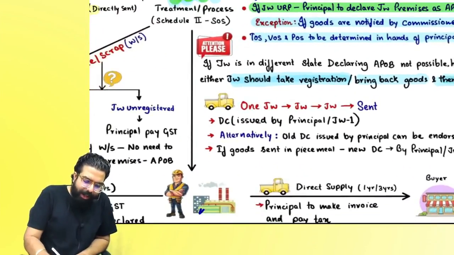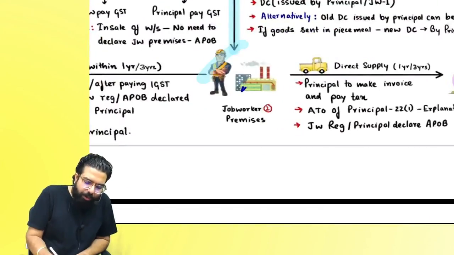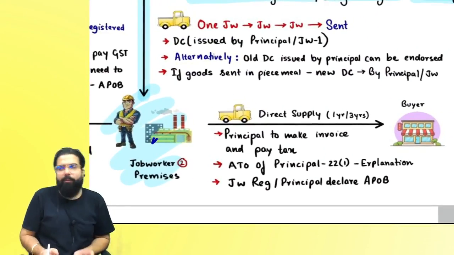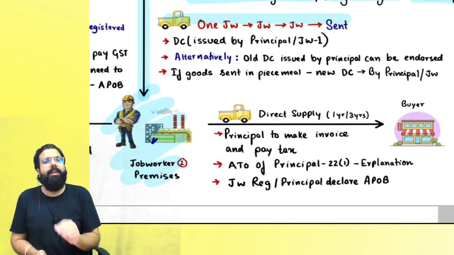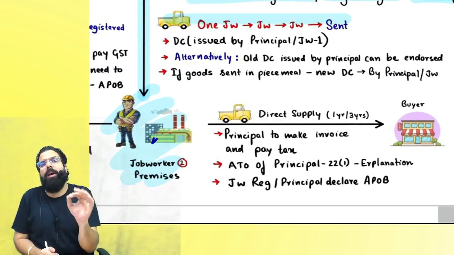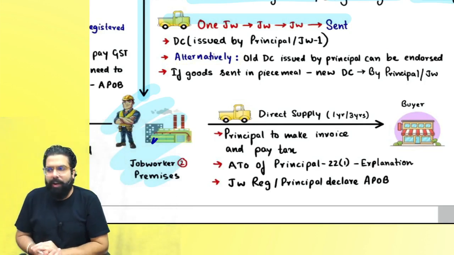Yes, sir. Sir, can the goods go from one job worker to another job worker? Job worker number 1 to job worker number 2? Yes, goods can go from one job worker to another job worker, no problem. Always remember, when the goods are going from one job worker to another, principal will make the delivery challan or job worker will make the delivery challan.